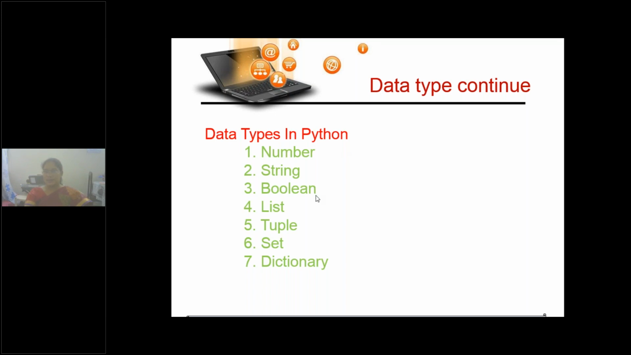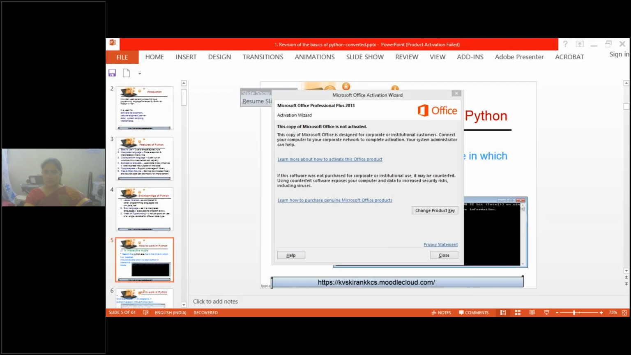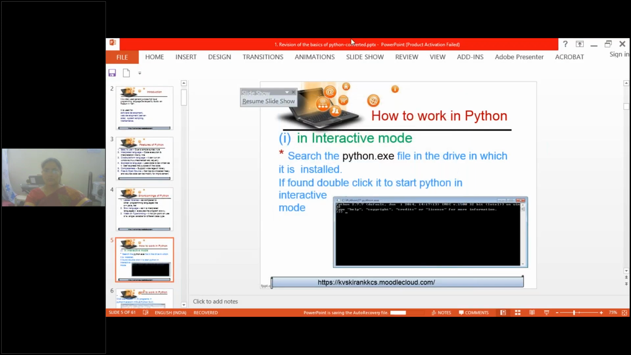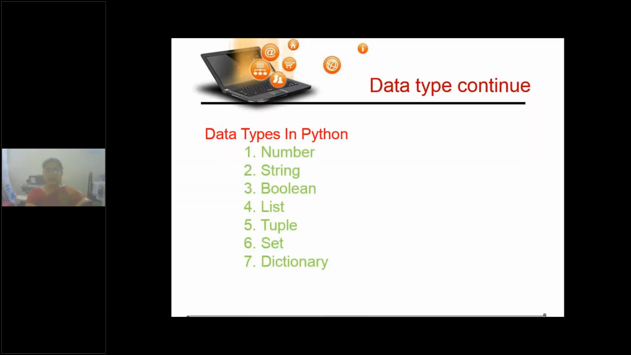So now what are the other data types in Python? Number. In number we have seen integer and float. String we have seen, then boolean, list, tuple, set, dictionary. Okay? So we'll proceed. Are you able to see my screen? PowerPoint presentation. Data types are number, string, boolean, list, tuple, set, dictionary.